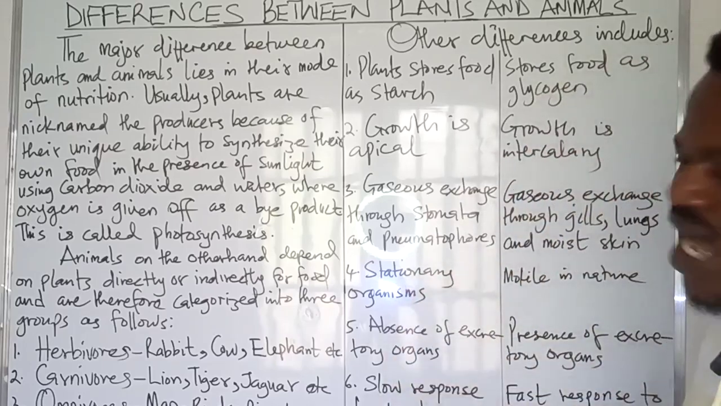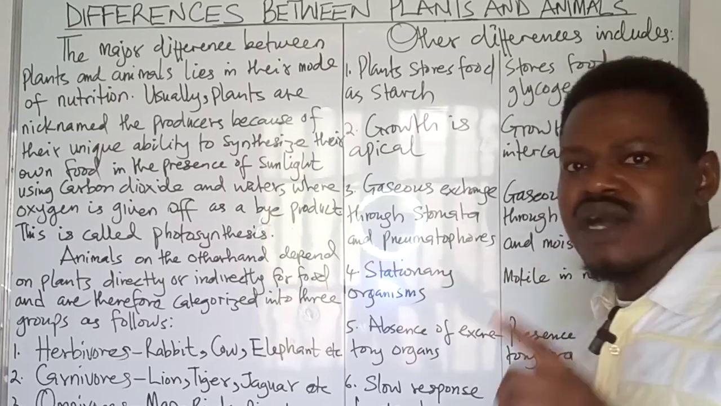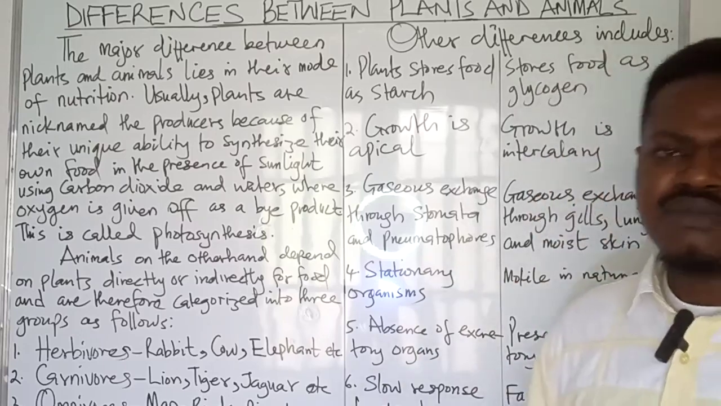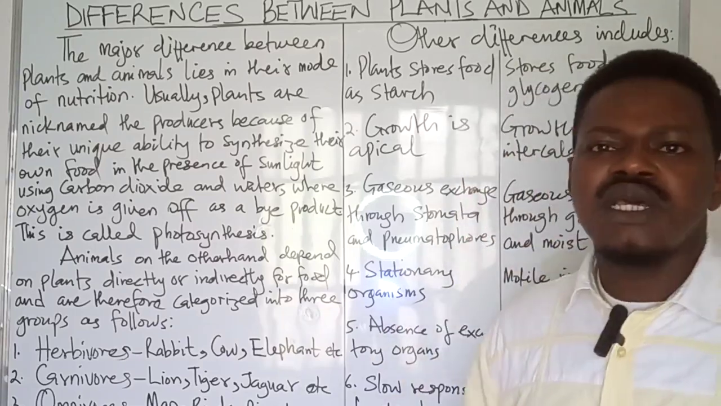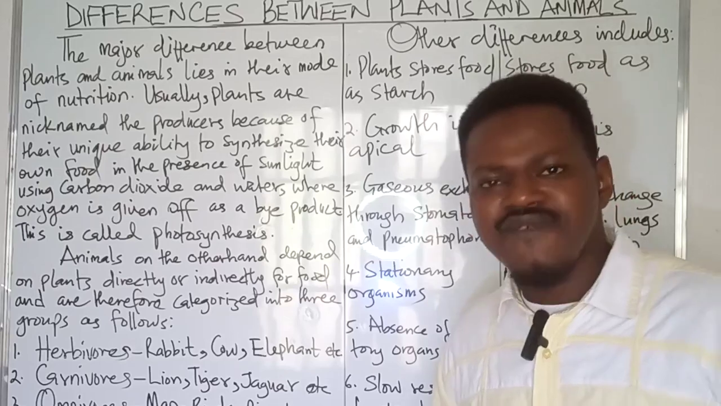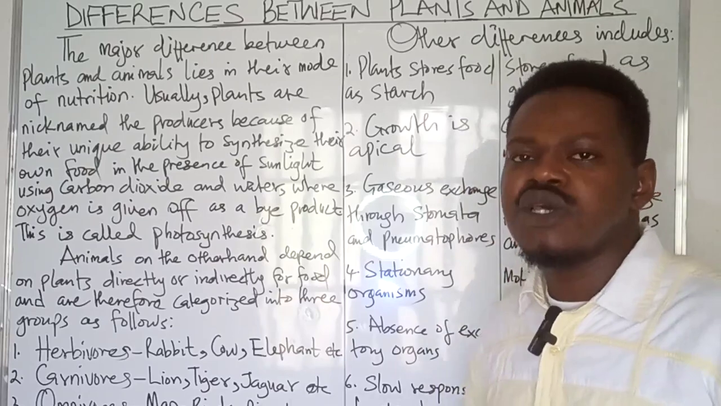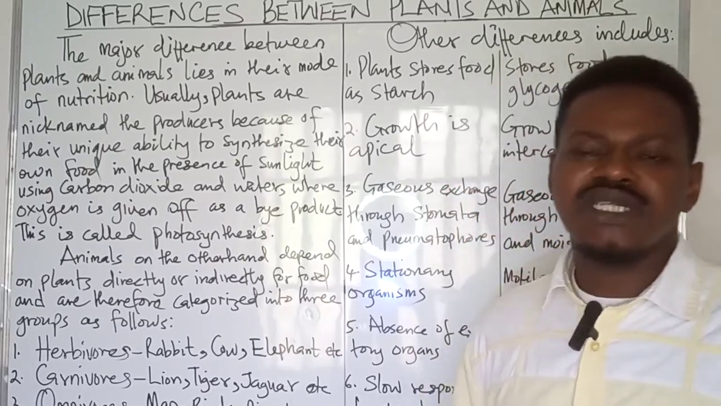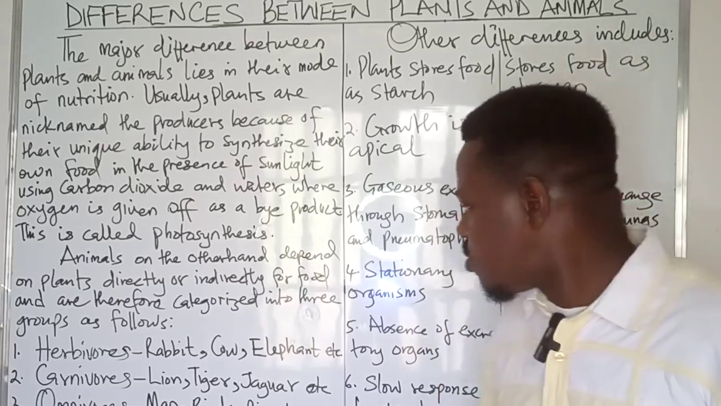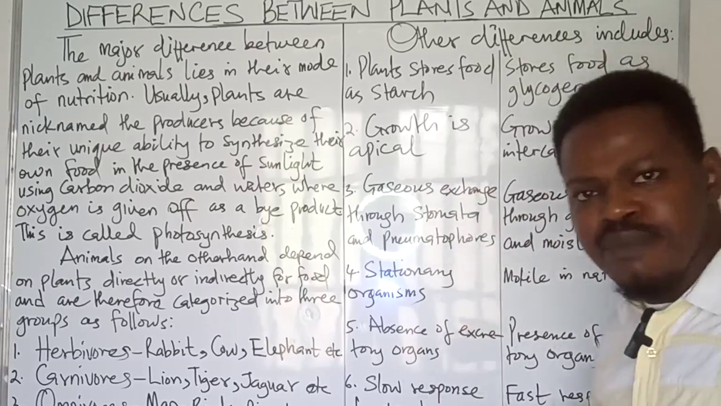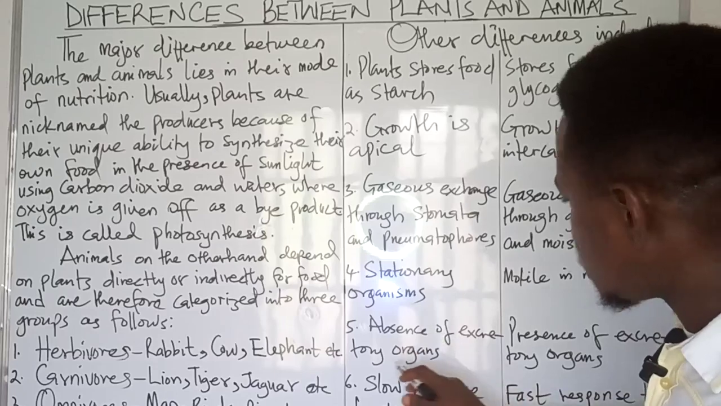Again, plants are stationary organisms, whereas animals are motile in nature. However, there are some animals that show very limited movements, like animals found in the bottom of the ocean. They get themselves attached to a substratum using basal discs, such as the hydra, the sponges, and of course the sea anemone.